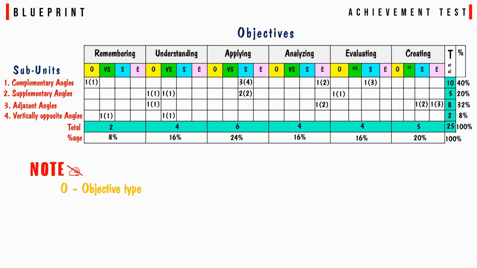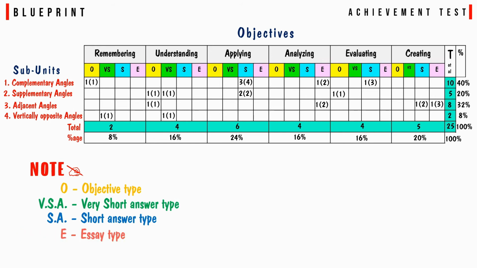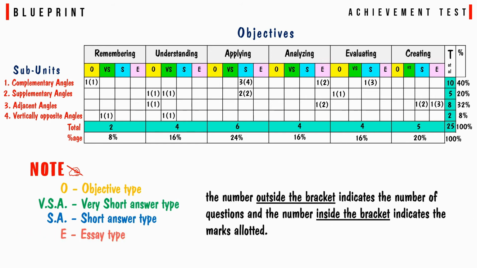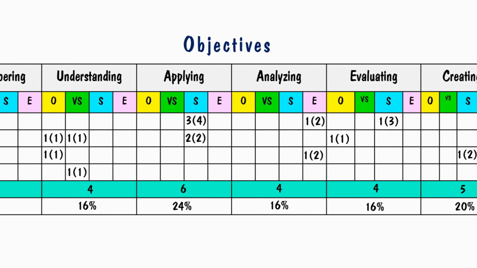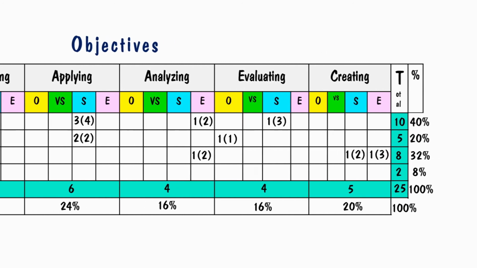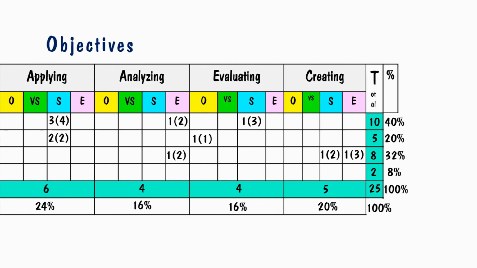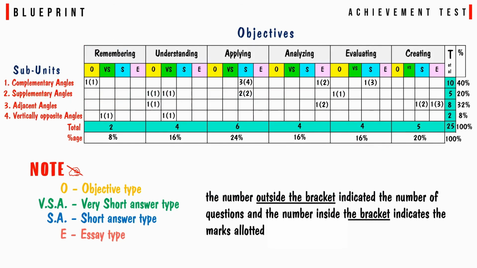This is the blueprint of the achievement test. Here O stands for objective type, VSA for very short answer type, SA for short answer type, and E for essay type. The number outside the bracket indicates the number of questions and the number inside the bracket indicates the marks allotted. This is a three-dimensional chart showing the weightage given to objectives, content and form of question in terms of marks. This is also called a table of specifications. This will help to improve the content validity of the test and also gives greater assurance that the test will measure learning outcomes and course content in a balanced manner.